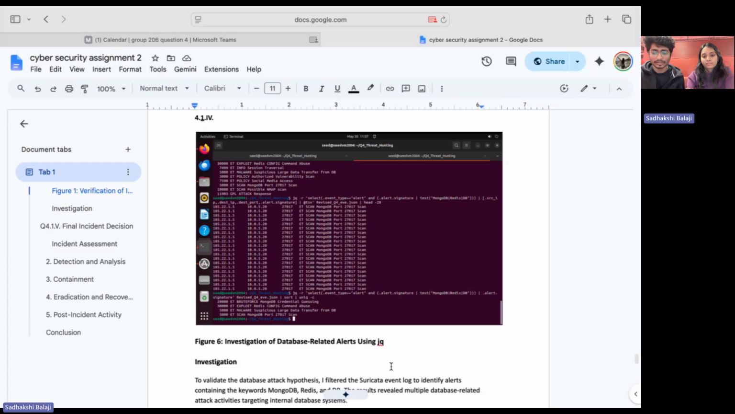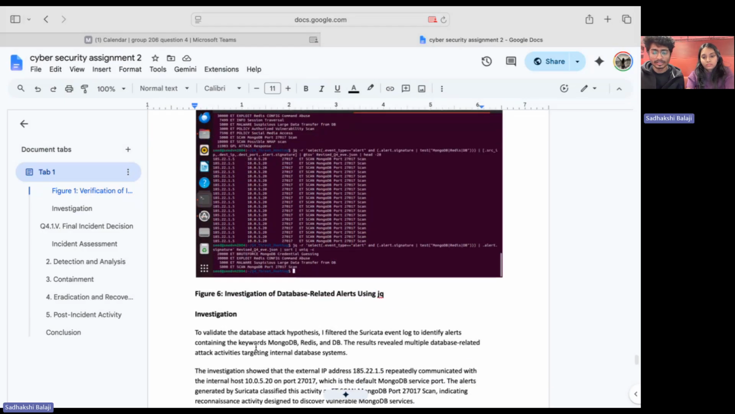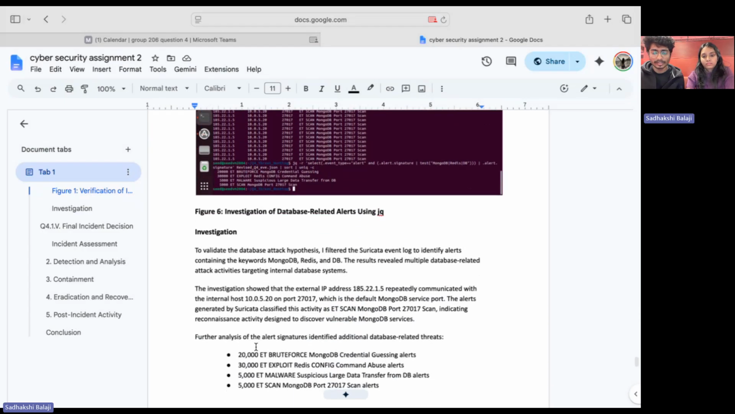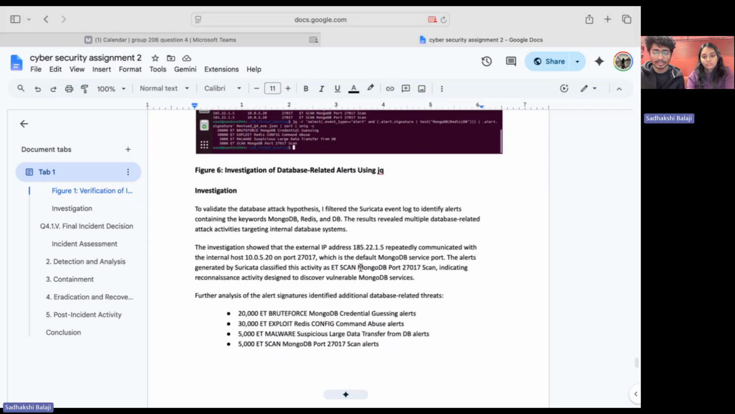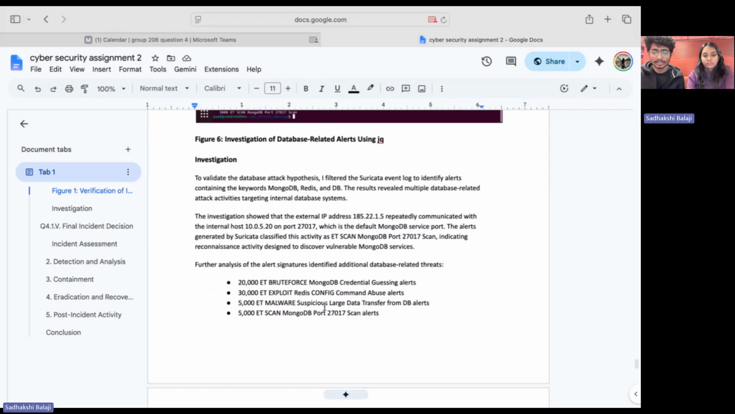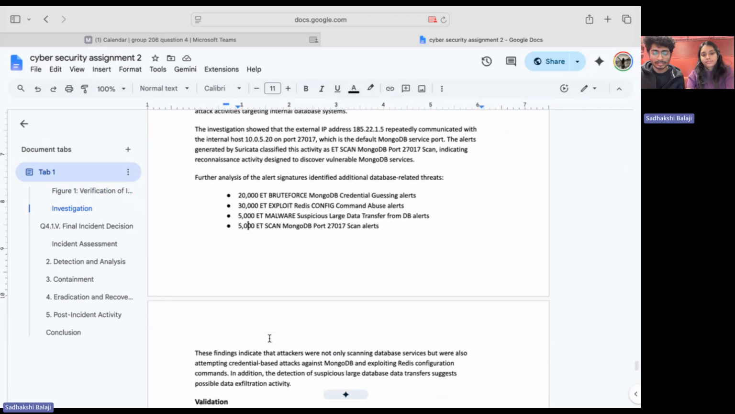The fourth step was to validate the hypothesis. I filtered the logs to focus especially on MongoDB, Redis, and database-related alerts. During the investigation, I identified repeated connections from the external IP address 185.22.1.5 to the internal host IP 10.0.5.20 on port 27017, which is the default MongoDB port.